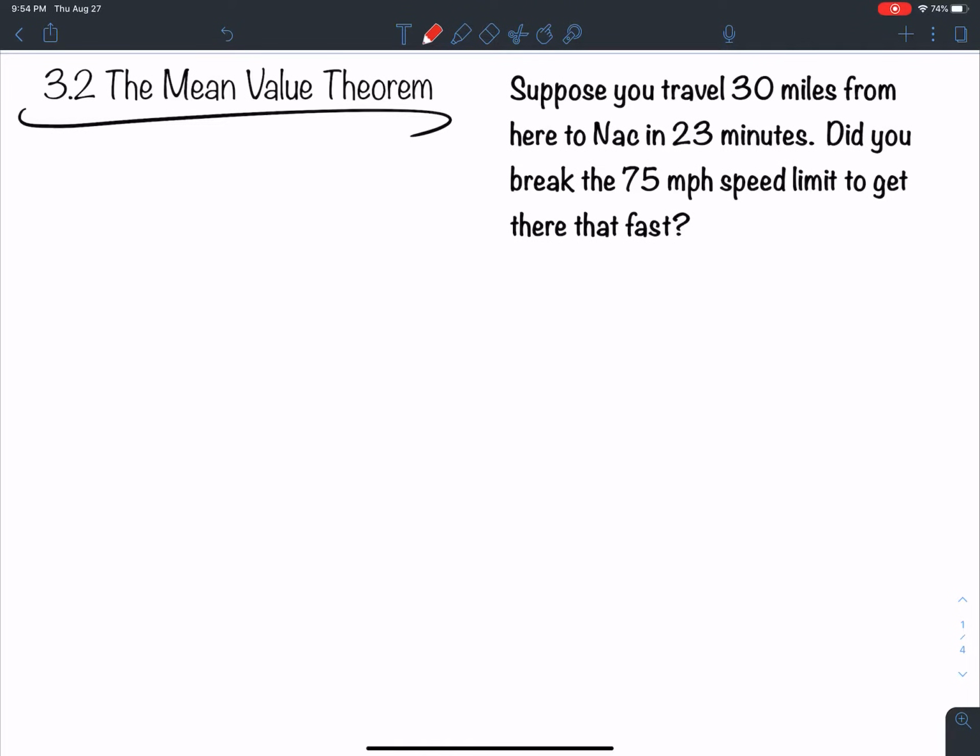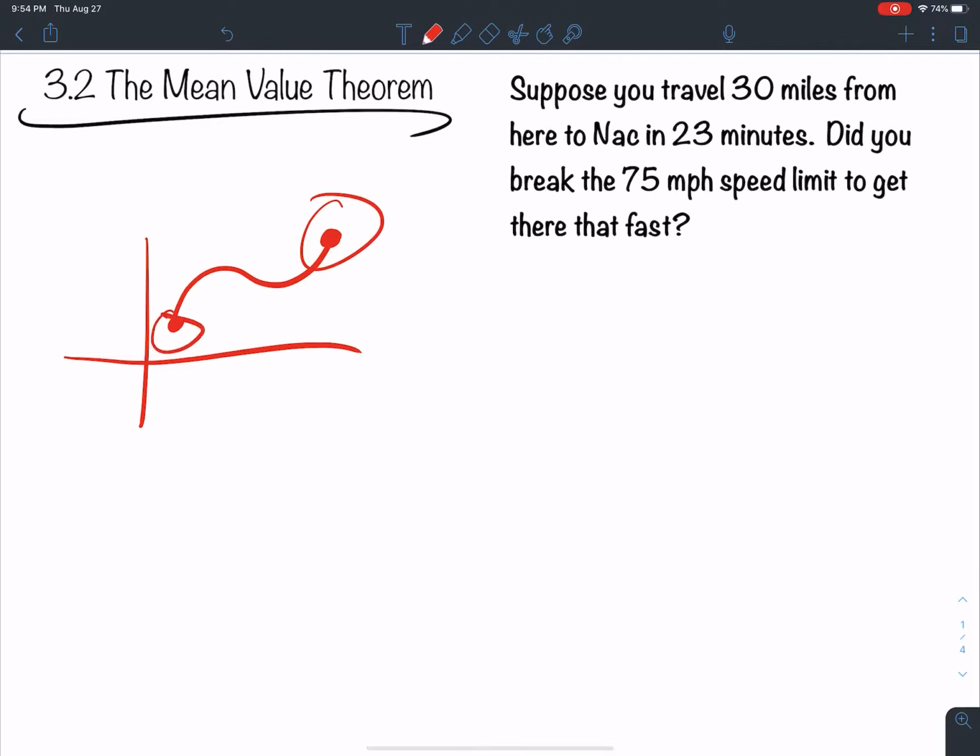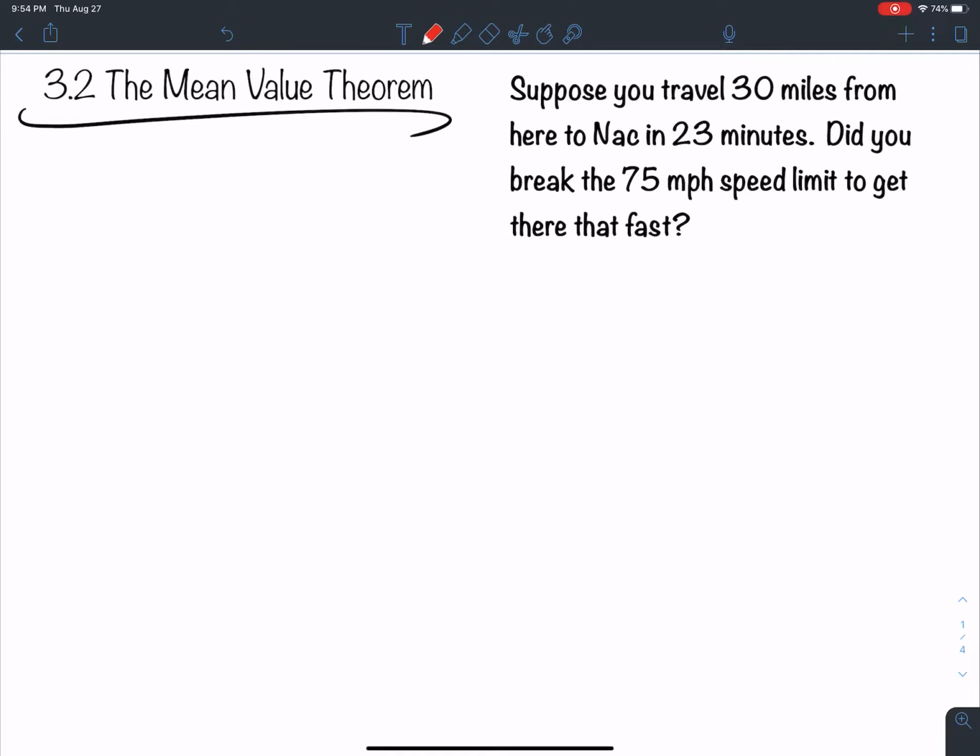Besides the intermediate value theorem, the extreme value theorem was another one, and that said if I had some continuous function on a closed interval, then at some point there has to be some absolute max and some absolute min, okay? And so this last big theorem is the mean value theorem, and it's kind of based on this question right here, all right?